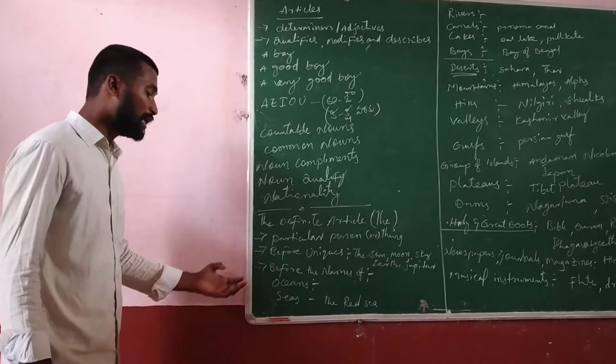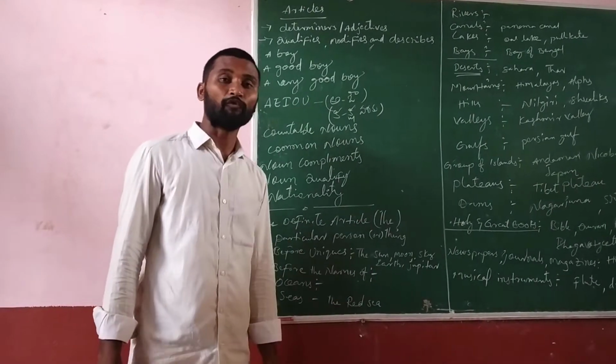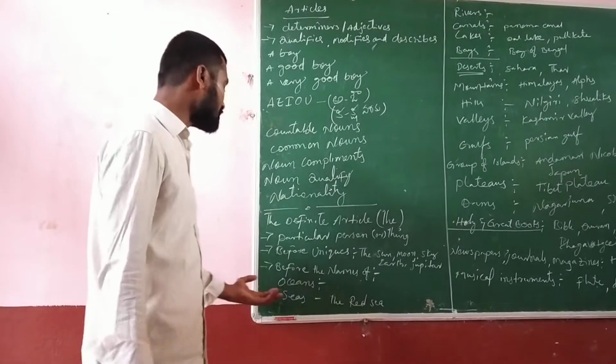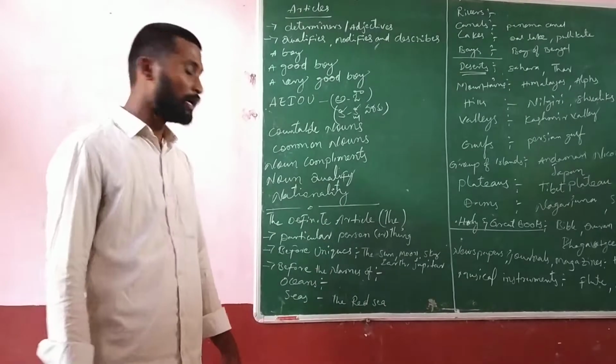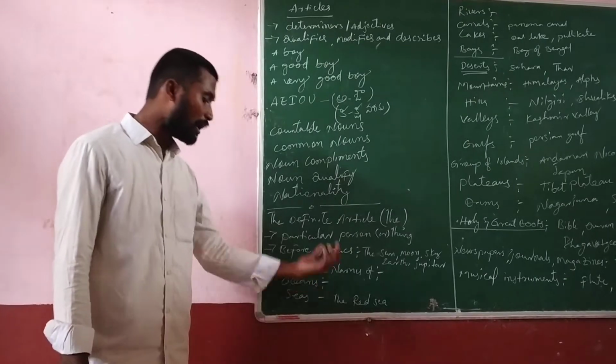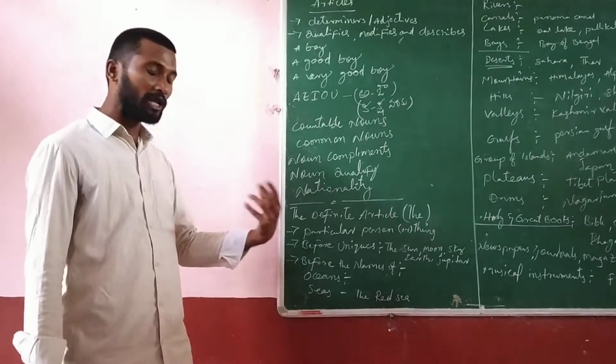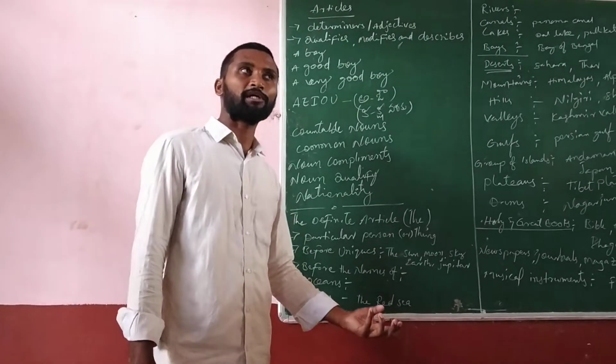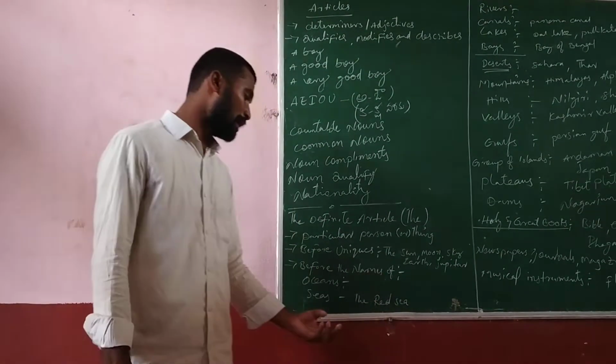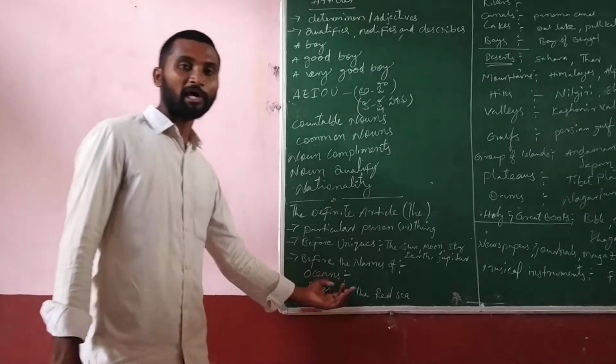At the same time, before the names of oceans also we can use the: the Arabian Sea, the Atlantic Sea, the Arabian Ocean, the Atlantic Ocean. So in this way you can use the. And next to sea, the Red Sea.